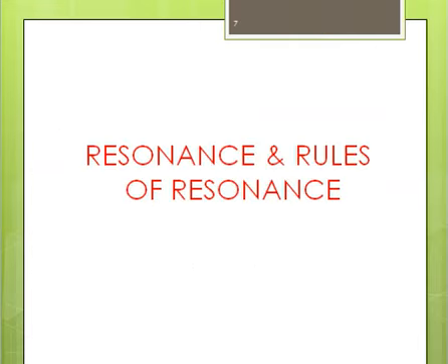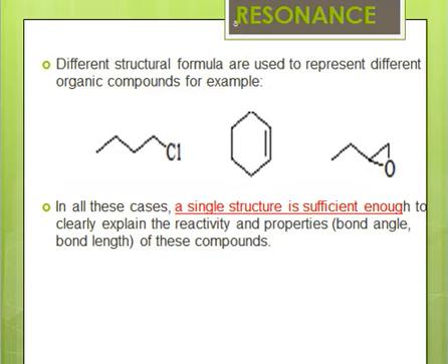Next we go to our main topic, which is resonance, and we'll look at the rules of resonance. In organic chemistry we draw different structures to explain different organic compounds. For example, this is the structure of chlorobutane, this is the structure of cyclohexene, and this is the structure of an epoxide. All of these three structures represent different compounds, and the structures are sufficient to explain all the properties and reactivities of these compounds.